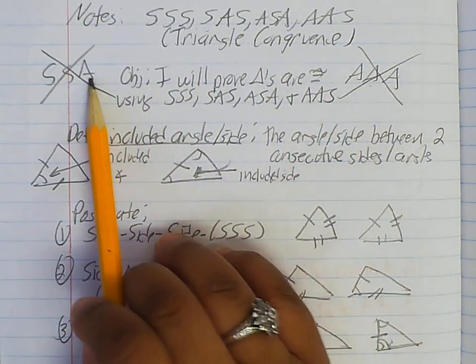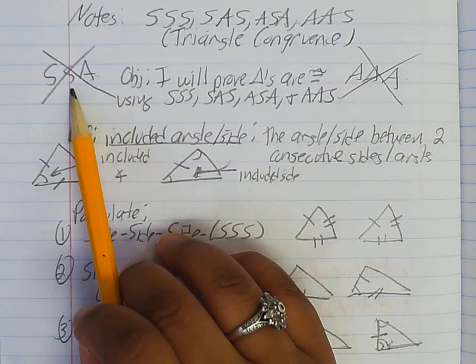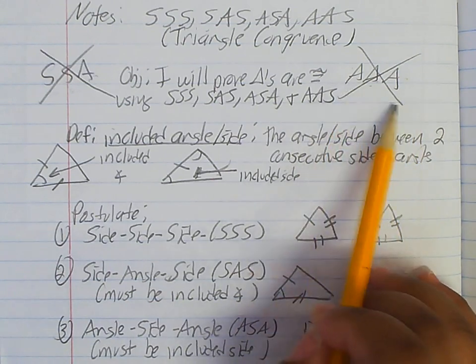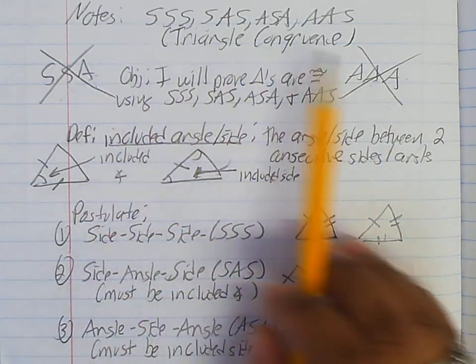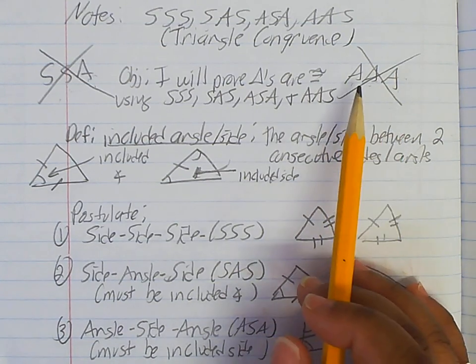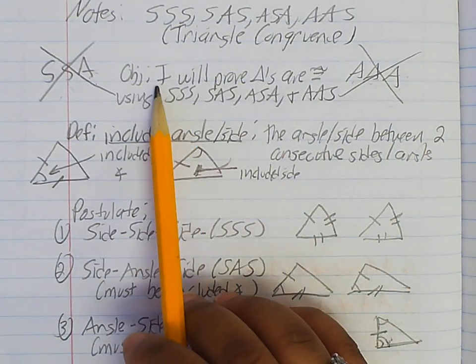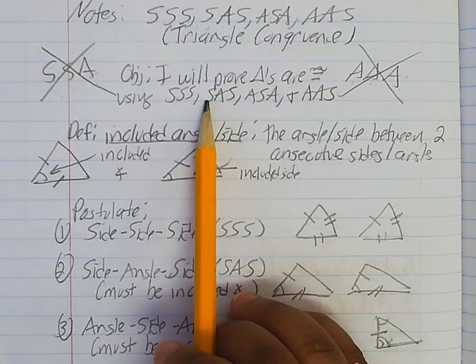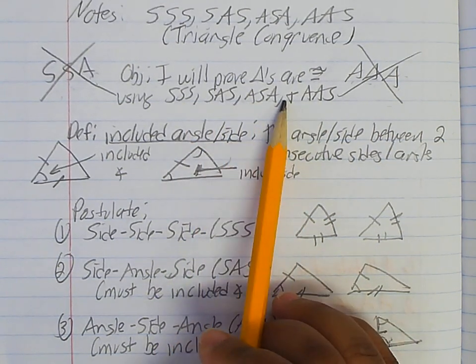So these two that I cross out, you cannot have. So just remember that. As you're doing your work, if you see anything that's written this way or this way, SSA or angle-angle-angle, it does not prove triangle congruency. All right? So your objective: I will prove triangles are congruent using side-side-side, side-angle-side, angle-side-angle, and angle-angle-side.